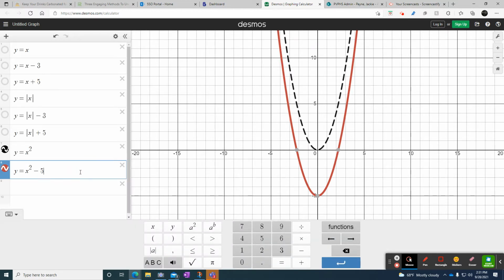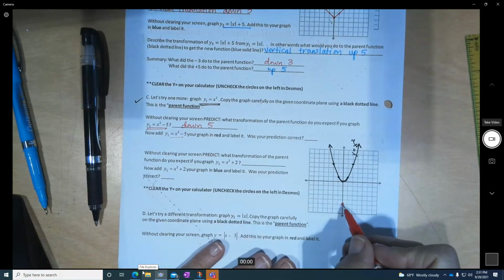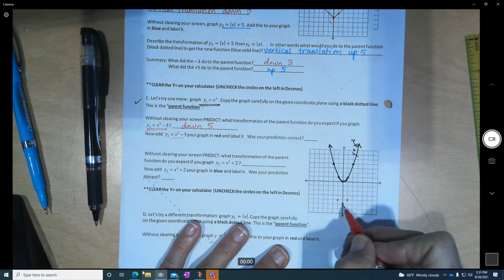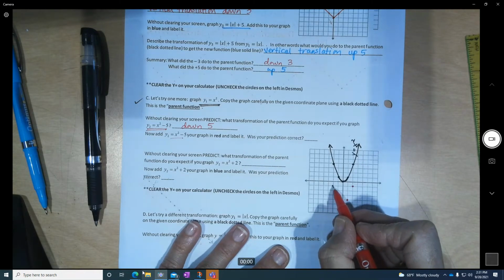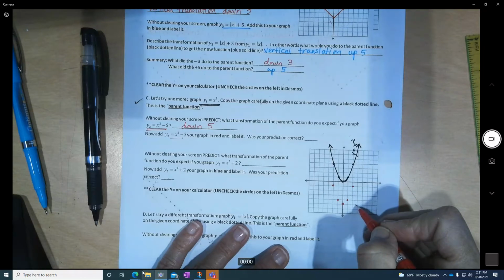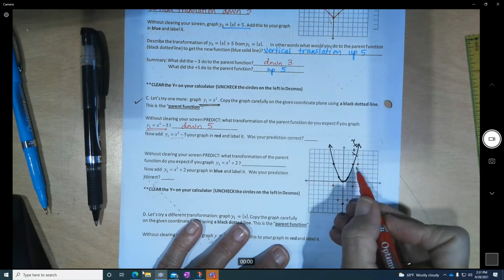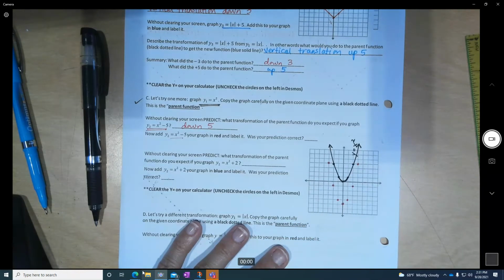So now we go back to our paper. We're going to add that. 1, 2, 3, 4, 5. And then these points will be the same. So from here, it'll be 1, 1, and 1, 1. It'll be 2, 4, and 2, 4. It'll also be 3, 9. 1, 2, 3, 5, 6, 7, 8, 9. And since that's 3 away from the axis, this is also 3 away from the axis.